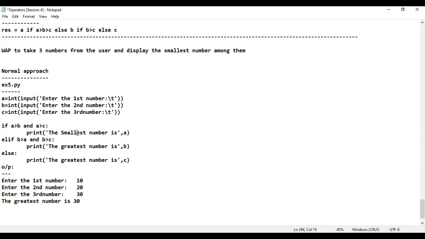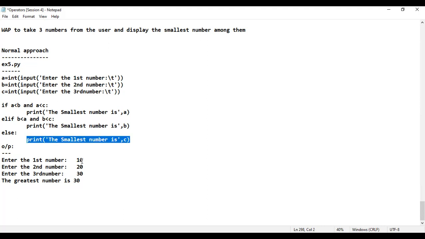is... Copy this, paste it here. Instead of this, I'll use less than. If A is less than B, and if A is less than C, then I can come to the conclusion that A is the smallest number. If B is less than A, and if B is less than C, I can come to the conclusion that B is the smallest. If not, then C is the smallest. First number, second number, third number. Which is the smallest number? Don't you think the smallest number happens to be 10? Is that fine? That is A, whatever data I have entered for A.